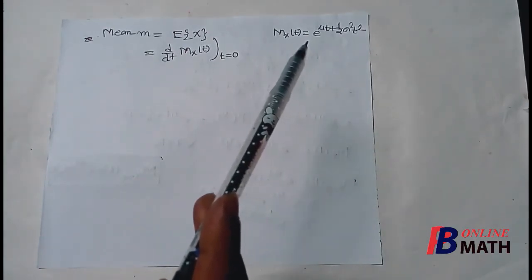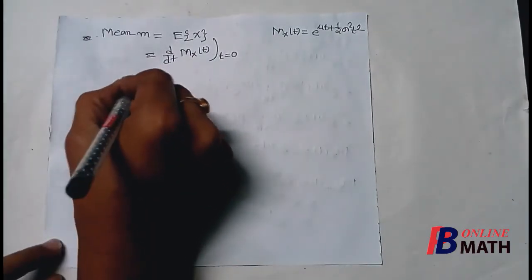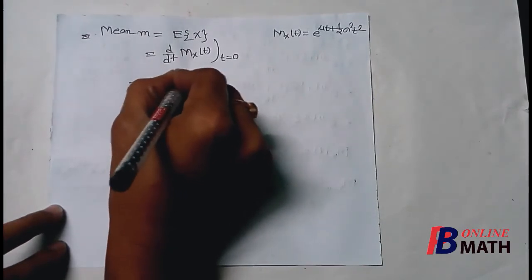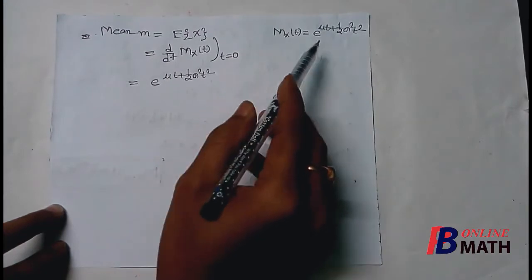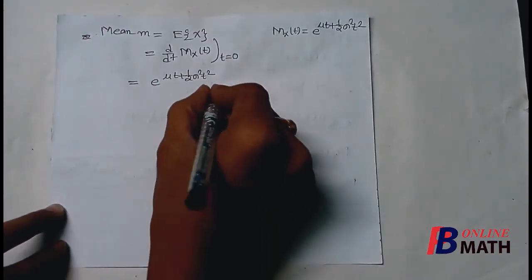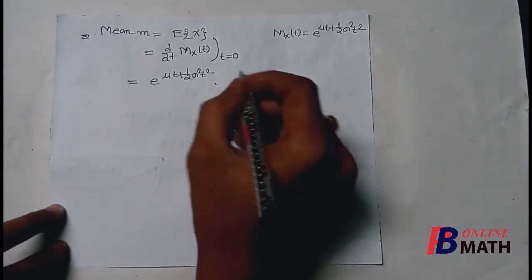If we differentiate this with respect to t, the differentiation of e to the power this term is equal to e to the power this term multiplied by the differentiation of the power with respect to t.